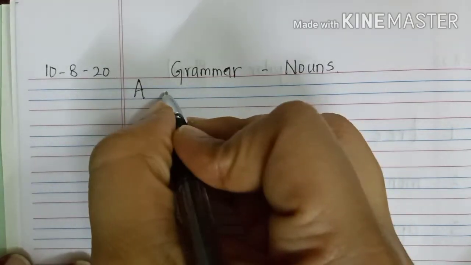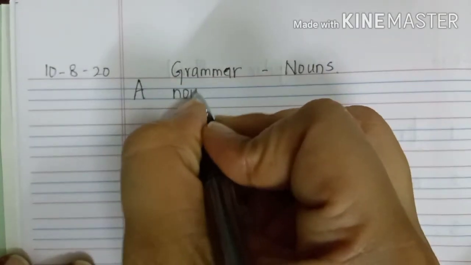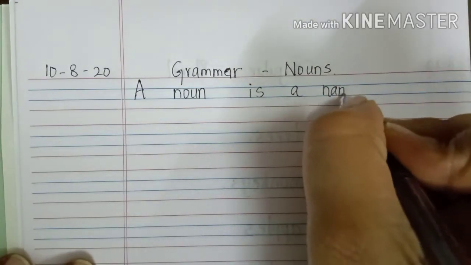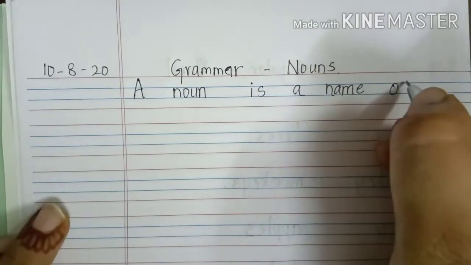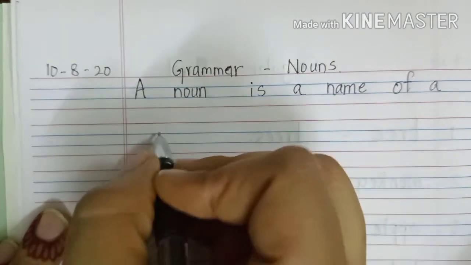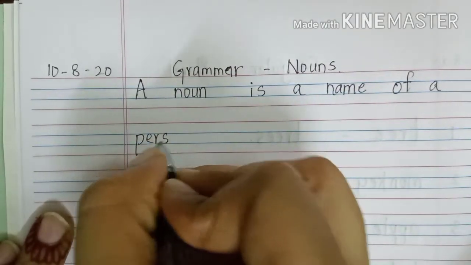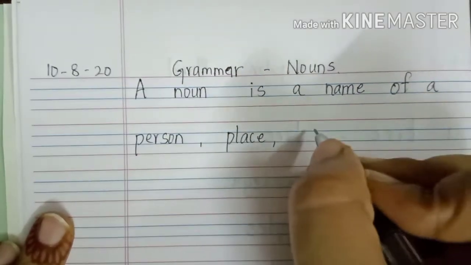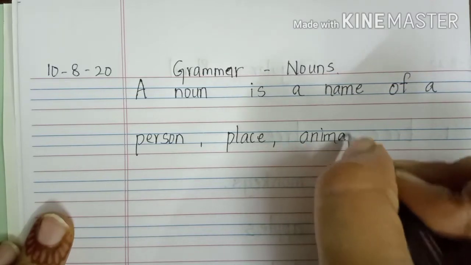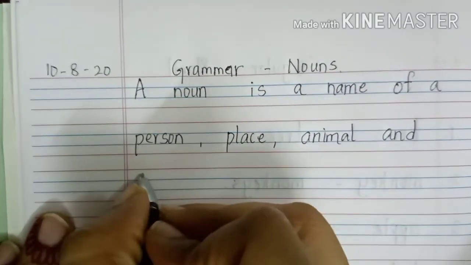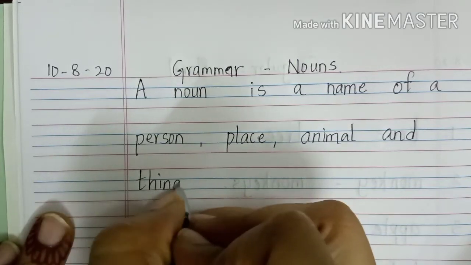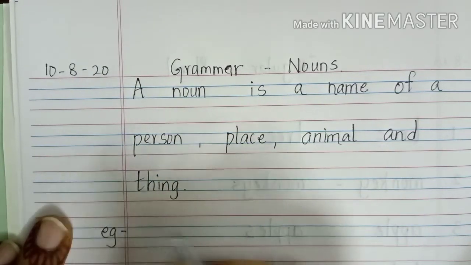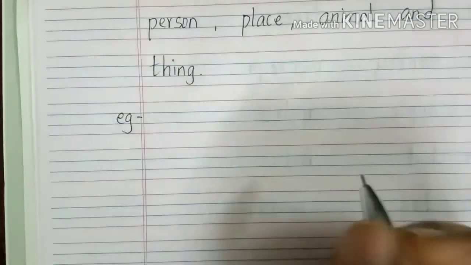First line, capital letter A, N-O-U-N, noun. I-S is a name of a person. Yes, you have written in your assignments also. Okay. Person, place, animal and thing. Yes. Isn't it so easy? Example we will be writing. Yes, we will be writing the example, children.